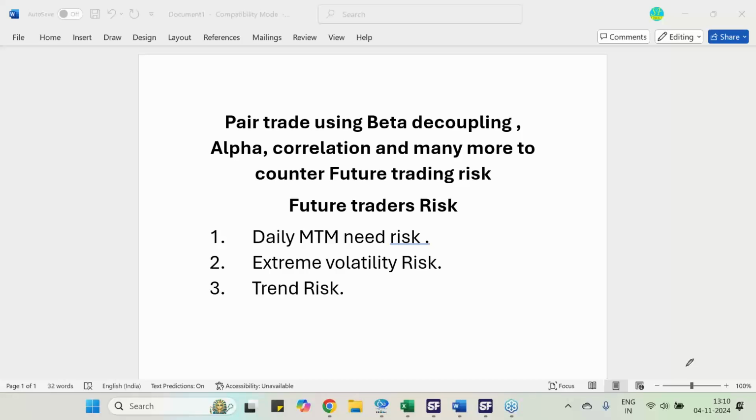So these are the risk of arranging fresh capital, the risk of extreme volatility and arranging fresh capital for that, and the risk of identifying a trend and that analysis failing. These three are the prime risks, and they will not be nullified with the option hedge. Rather, you require a specific arrangement to nullify all three. So the pair trade comes into the picture. If you want to nullify all these three risks, you require the help of the pair trade.